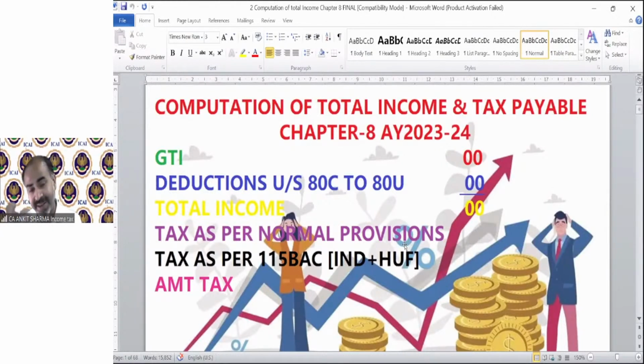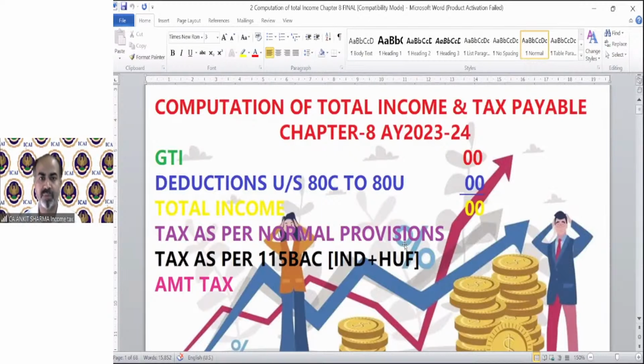And on that income, we have to calculate tax as per normal provisions, tax as per 115BAC, which is applicable to individuals and HUF, and AMT tax. So these two topics are new. That is section 115BAC. You might have heard about this word, but we are going to discuss the provisions of section 115BAC in detail in this chapter only. And there is a topic of AMT, that is alternate minimum tax. What is AMT? Why is AMT? How is AMT? How we need to solve the question, we are going to discuss today.